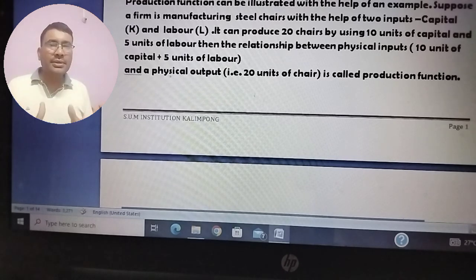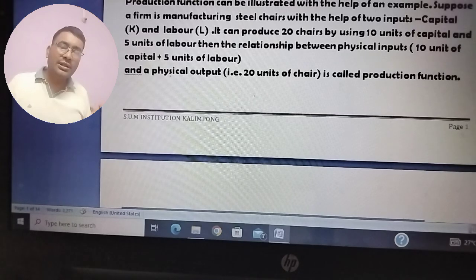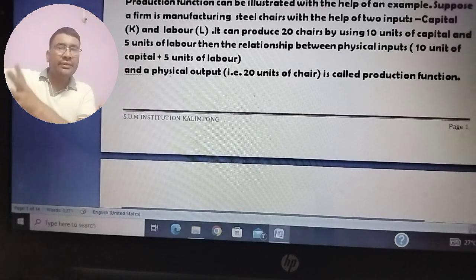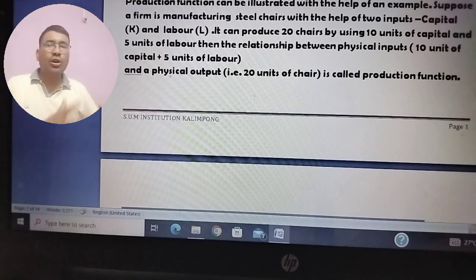So in summary, production function is simply the relation between the inputs and outputs. Inputs means the raw material, labor, whatever is required to produce something, and output means the finished products obtained by using those raw materials and other inputs.